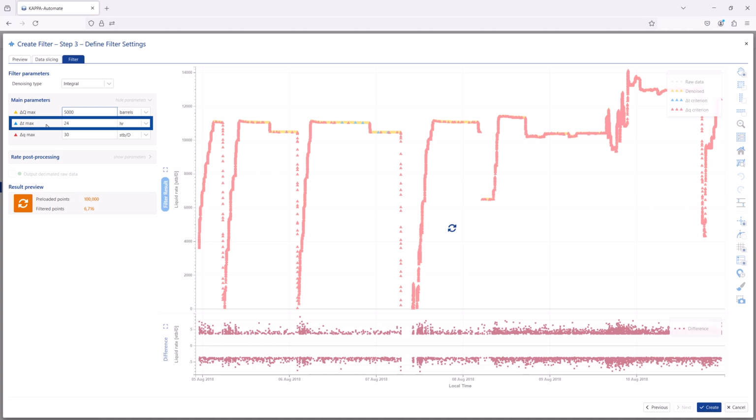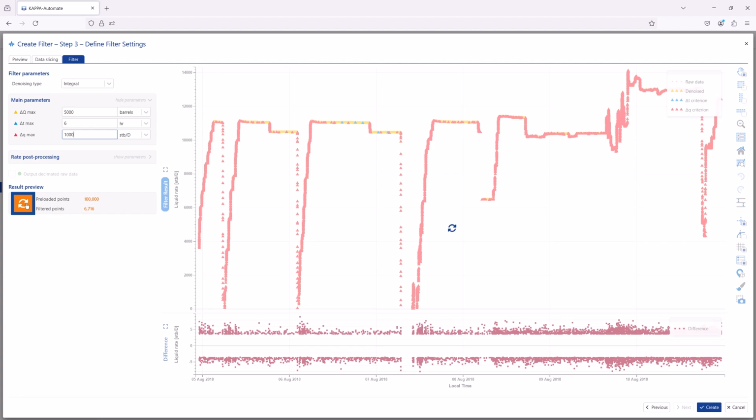The delta T is used to force an output point every specified time interval. If this value were set to 6 hours, for example, then every 6 hours an output point would be placed. The delta lowercase q is a setting that controls when to place a point based on the value of the rate change between two consecutive points. This parameter is effectively used to pick points when there are changes in the rates greater than the specified value.